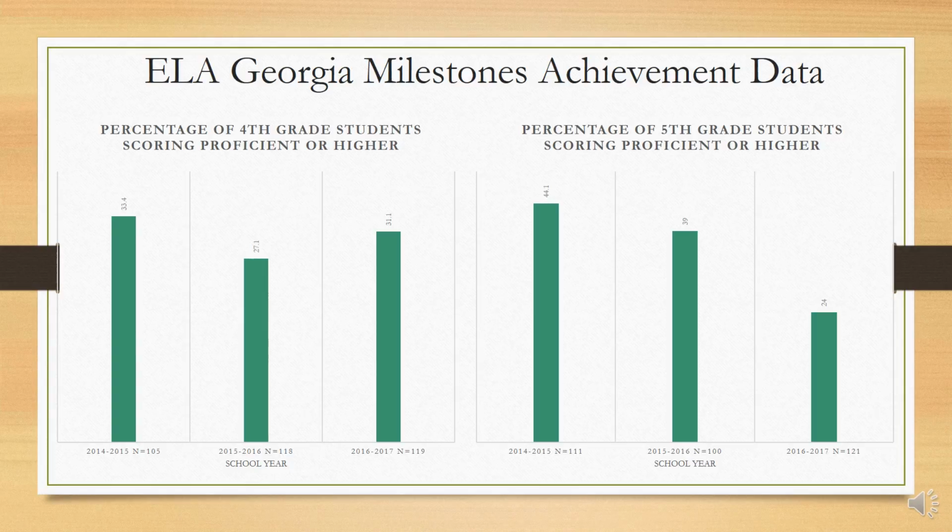Looking at the fourth grade students for the 2015-2016 school year, 27.1% of the students in that school year scored proficient or higher on the ELA Georgia Milestones. So those would be, in fifth grade, the 2016-2017 fifth grade students. We should see an increase, seeing more students scoring proficient or higher. However, we are seeing the opposite again, where we're seeing fewer students, at 24%, scoring proficient or higher.